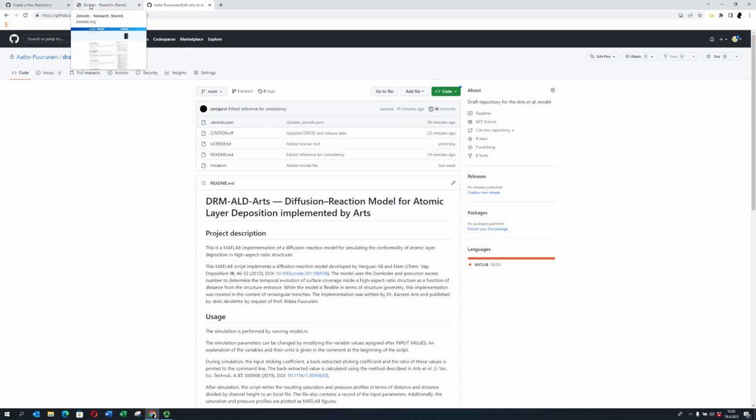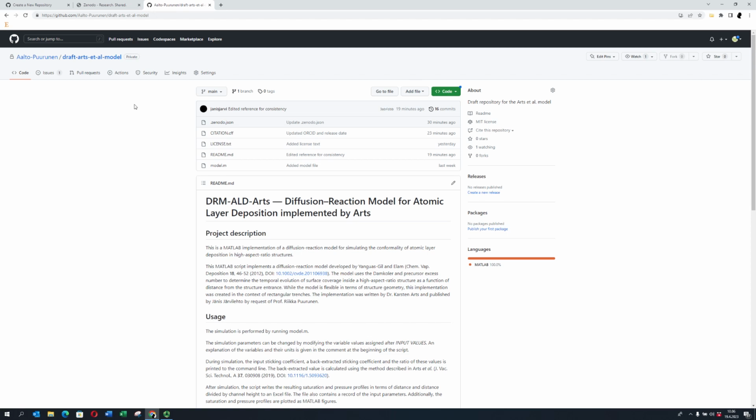Yes, that's good, because this is a draft that has been created privately by you, and DReaM-ALD-Arts has also checked it, and now we are going to copy this to a new repository, so that the editing done here will not be seen, but just the clean version, right? Yes, so it's a kind of a safe way to work with this, which we should probably do in the group in the future as well.